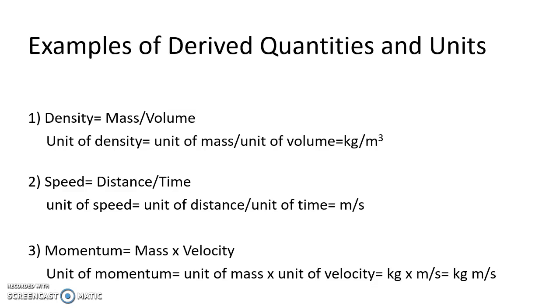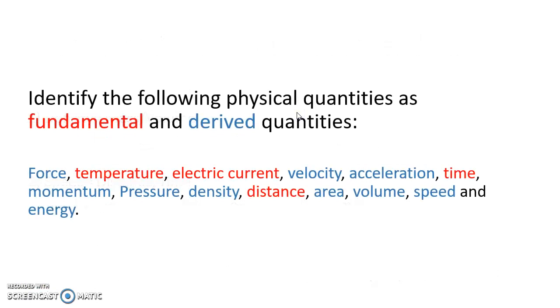So we have understood what derived quantities are. Derived quantities are the quantities which require other quantities for their measurement, or which are derived from other quantities. So we have studied fundamental quantities and derived quantities in the SI system of units. So let us identify the following quantities as fundamental and derived quantities.